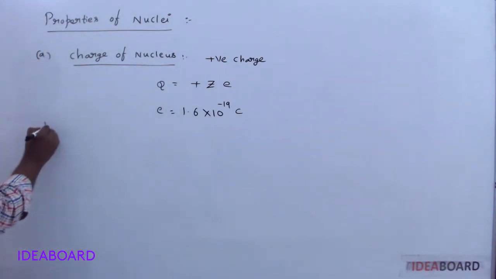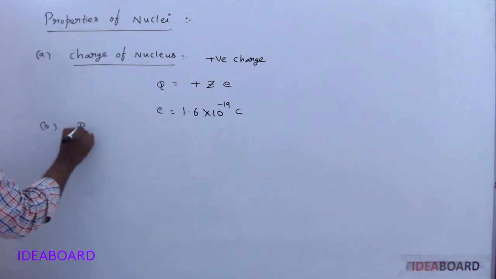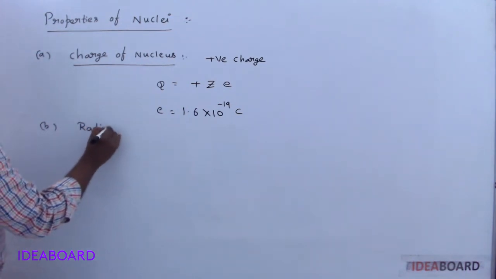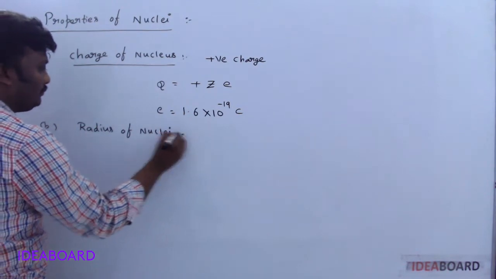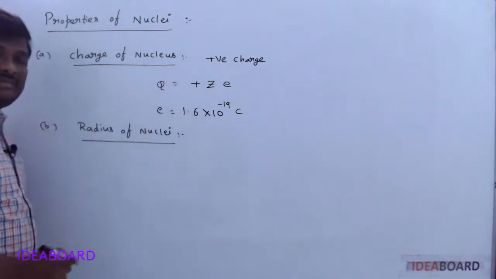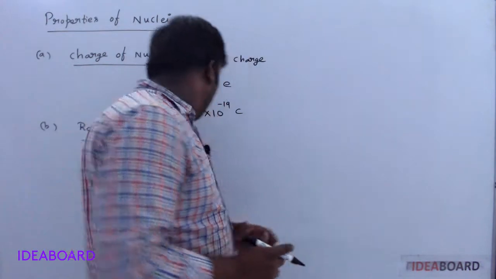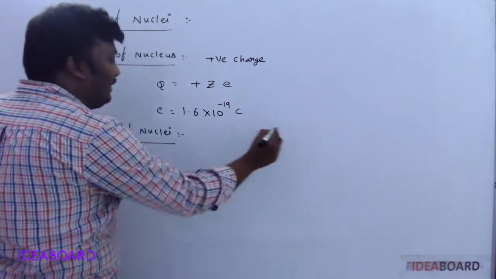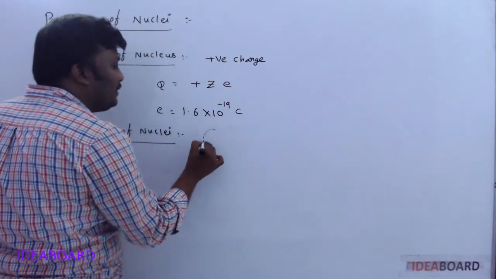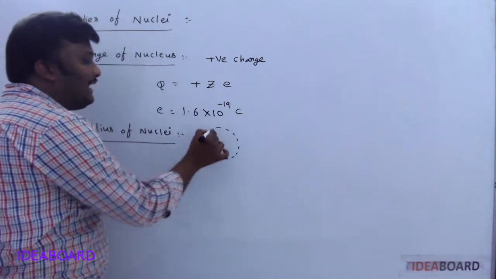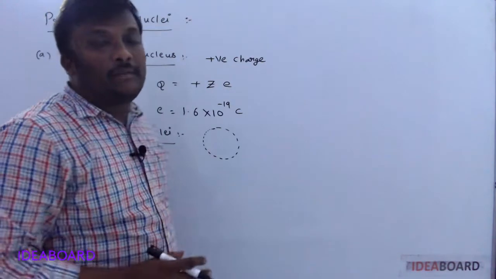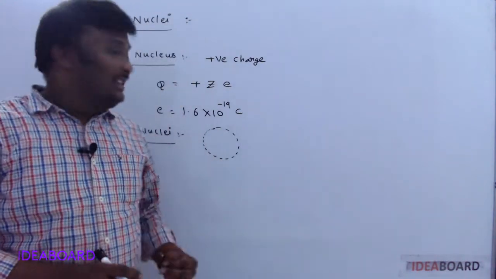Now the second one is the radius of the nucleus. Generally, the nucleus is approximately spherical in shape, not exactly. Until now we haven't found the exact shape of the nucleus.